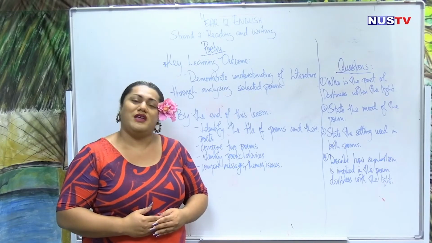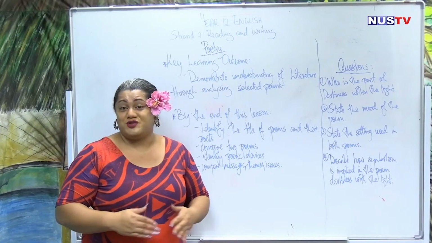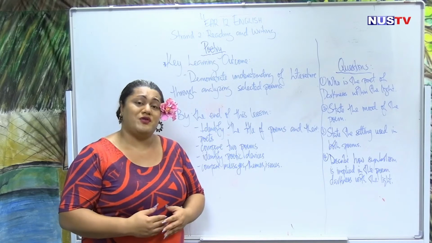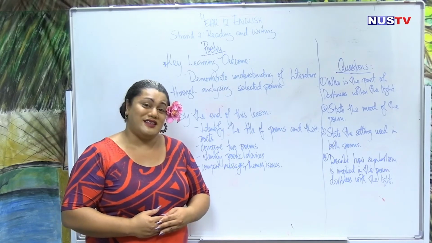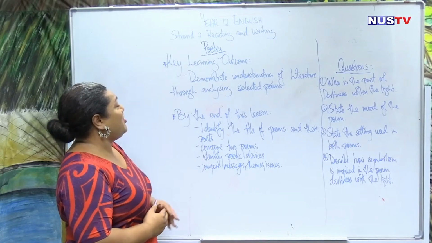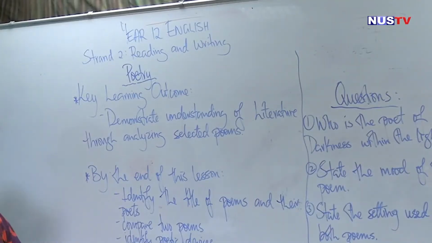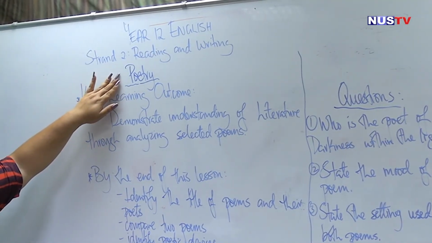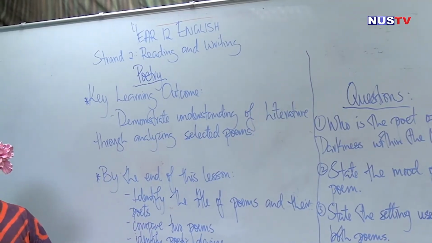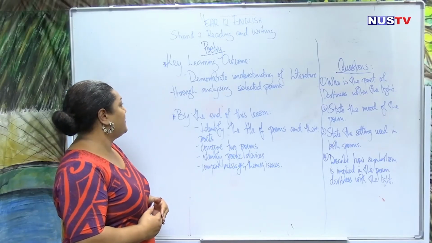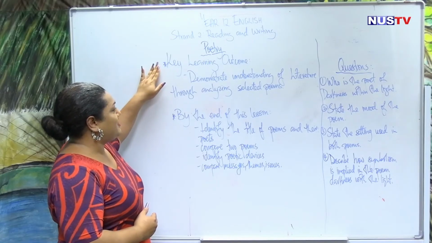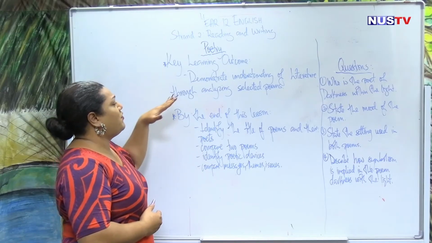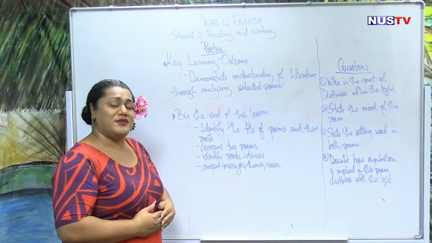But before we can start, make sure that you turn off all those distractions, all of those devices, so that there are no distractions during our lesson. Today's lesson will be focusing on Strand 2, reading and writing. Specifically, we'll be talking about poetry, just like our previous lessons. The key learning outcome of this lesson is to demonstrate understanding of literature through analyzing selected poems.